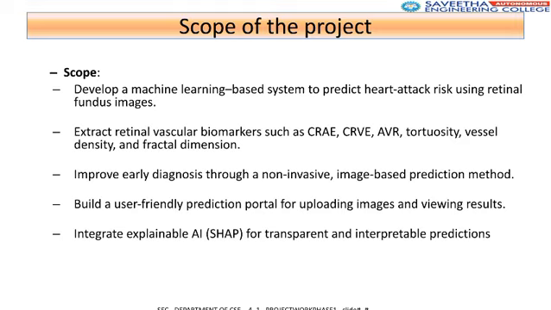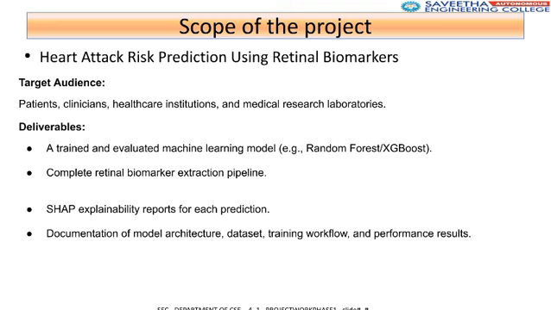The scope involves developing a machine learning system to predict heart attack risk from retinal fundus images. We extract various vascular biomarkers, improve early diagnosis, and integrate SHAP for transparent results. The target audience includes patients, clinicians, and healthcare institutions. Deliverables are a trained ML model, a complete biomarker extraction pipeline, SHAP explainability reports, and comprehensive documentation.